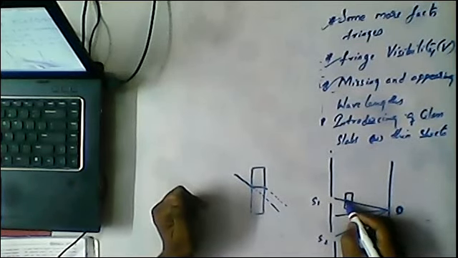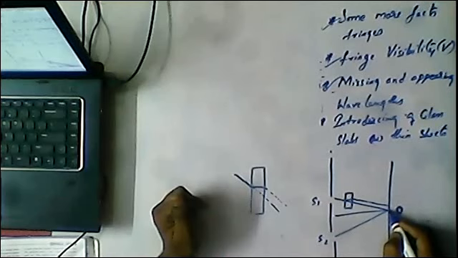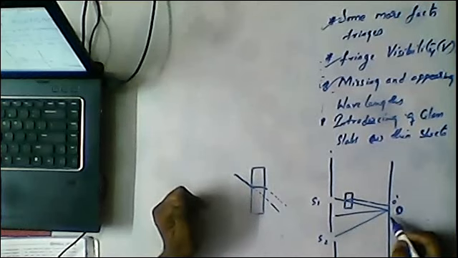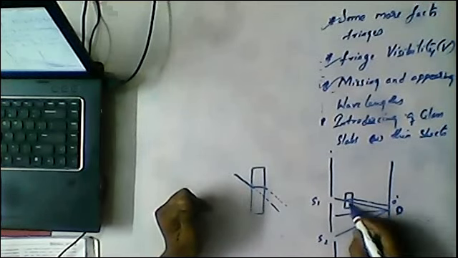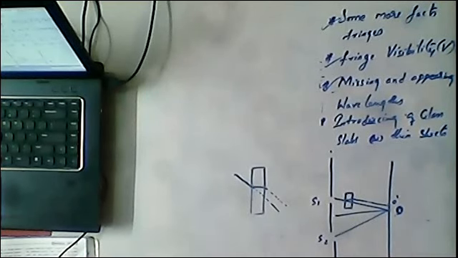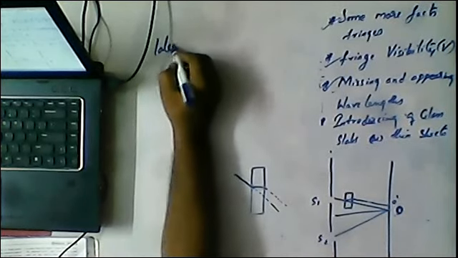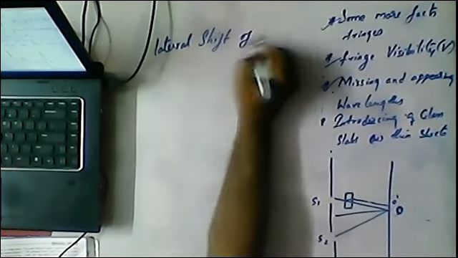So due to the introduction of the glass slab, it changes the path. If you clearly observe, the fringes were shifted from point O to O dash. This is the initial point, this is the final point. O is the point without the glass slab, and O dash is with the glass slab. This shift in the position of the central maxima is called the lateral shift of fringes.